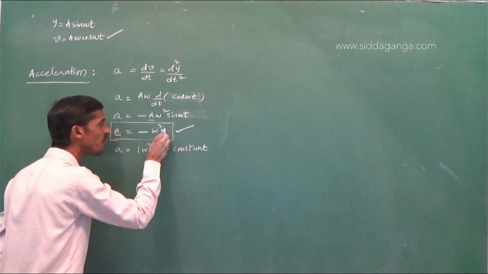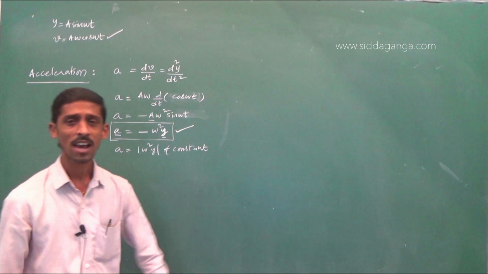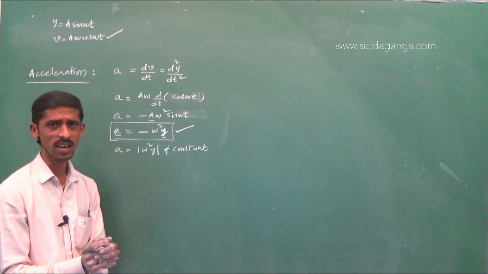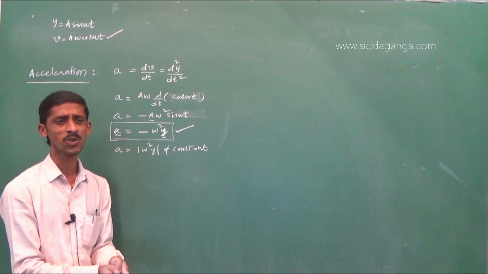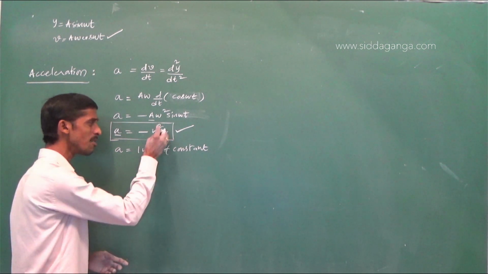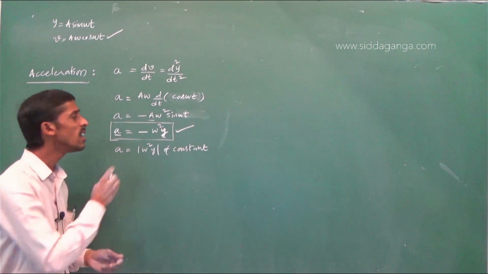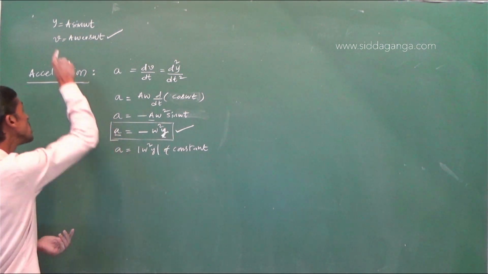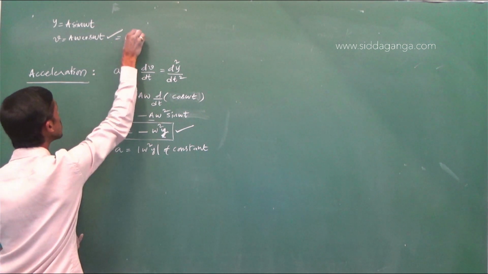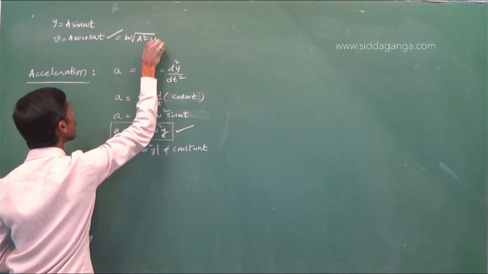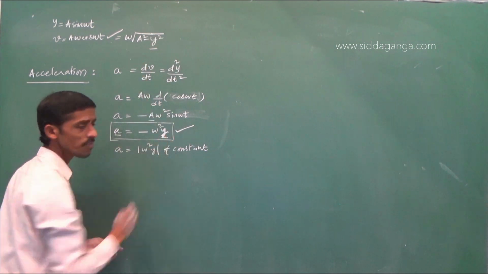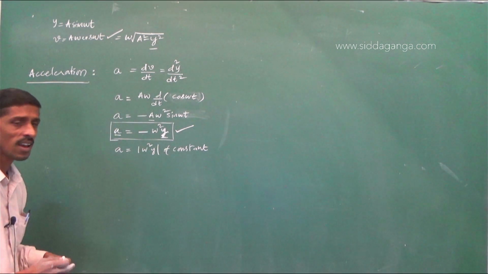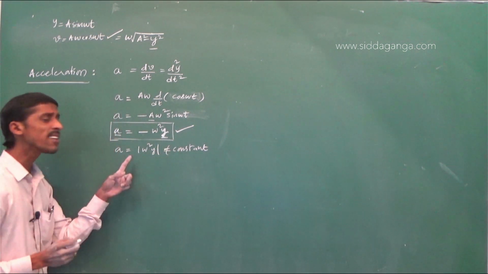Acceleration is also a function of position. Velocity and acceleration of a particle or a body, once it is in simple harmonic motion, are different at different points. It depends on position. What is the acceleration? What is the velocity? It depends on where the particle is. At different locations, the particle will have different velocity and different acceleration. One more important point: acceleration is not constant.